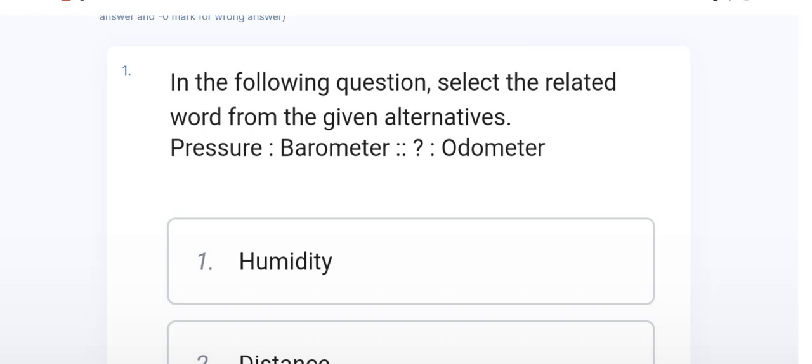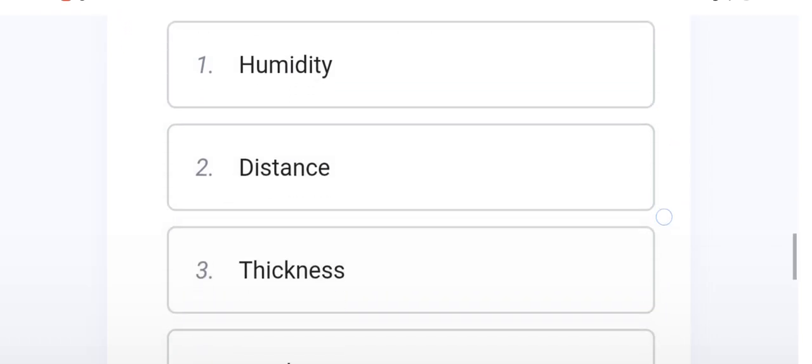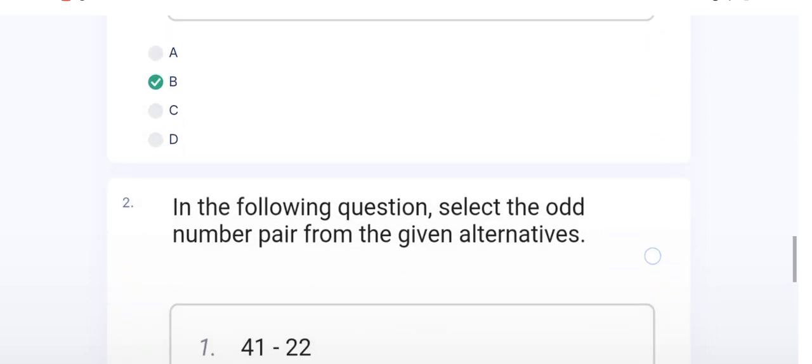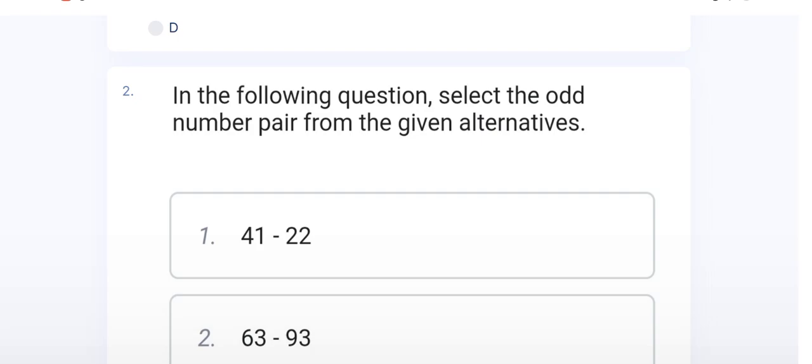The pressure is measured by the barometer. So what will the odometer measure? The odometer will measure the distance. And the second number question from the reasoning,